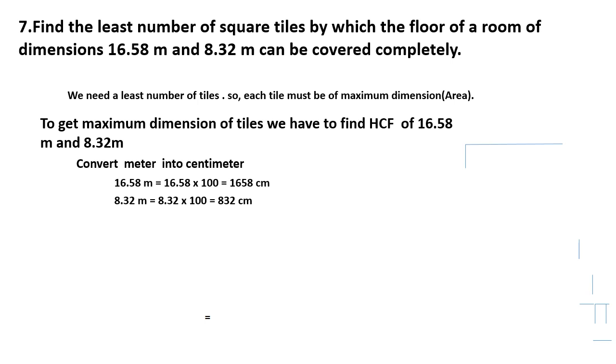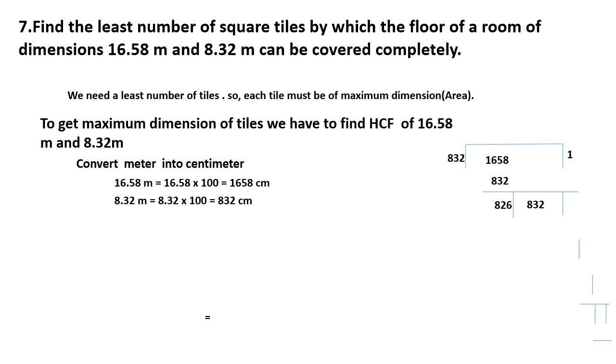Now we can find the HCF of this. The smaller number we take outside, that is 832, and the bigger number inside, that is 1658. Okay. Now, only one time it goes, so you get 832, then subtract that, you will get 826.